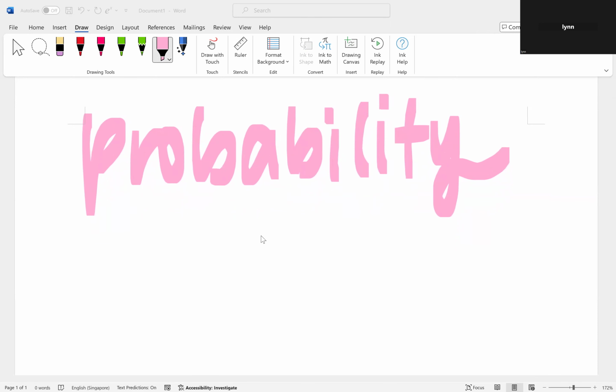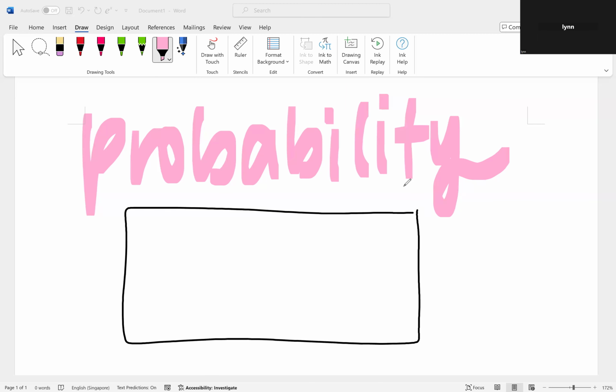Okay, so right now there are a few words you need to learn. What are the few words you need to learn? Outcomes, okay, and sample space. But I'll teach you guys sample space first. So a few keywords you need to know. But before that, I'll just teach you all the formula first about probability.